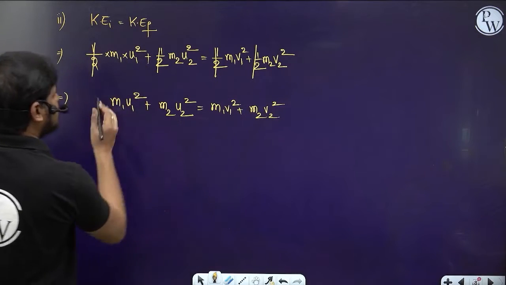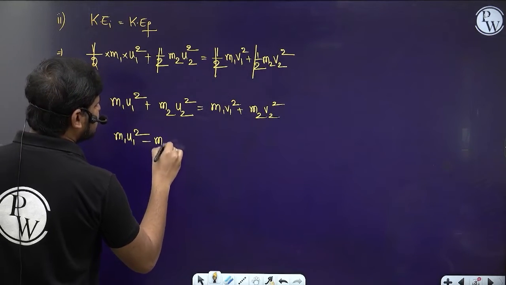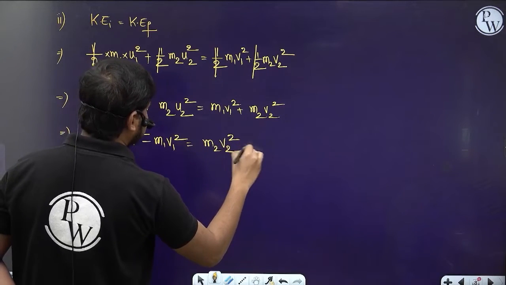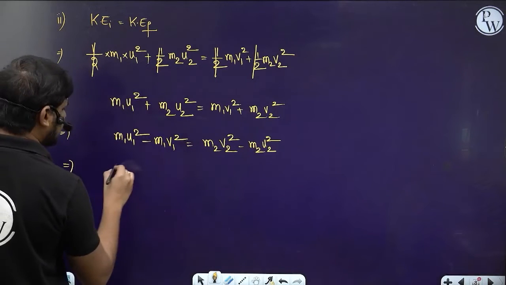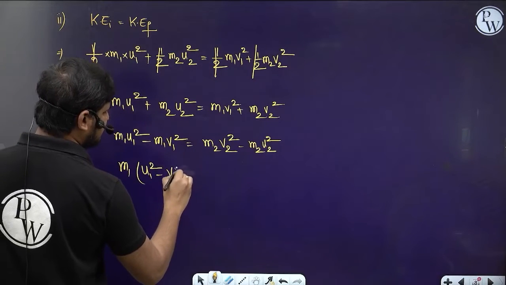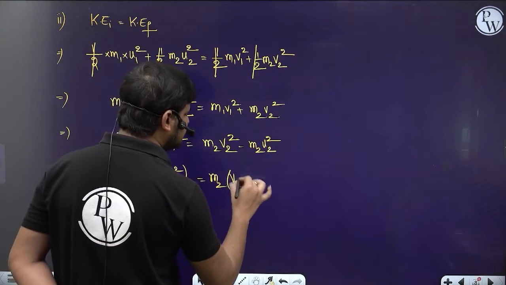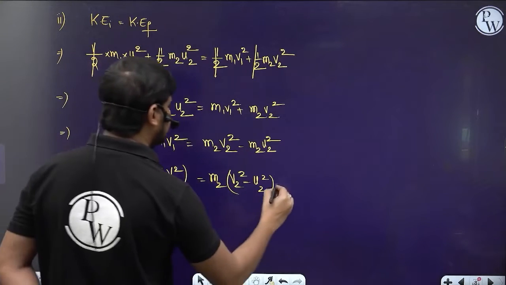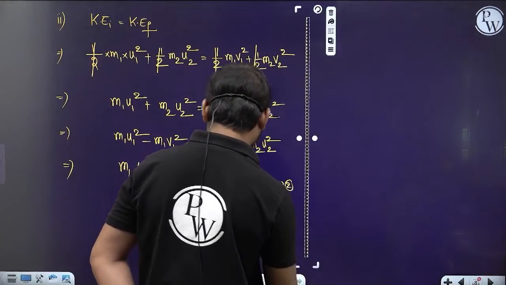Bring this to this side: m1 u1 square minus m1 v1 square is equal to m2 v2 square minus m2 u2 square. Taking m1 common, u1 square minus v1 square is equal to m2 times v2 square minus u2 square. Let this be equation number 2. Now let's divide equation 1 by equation 2.